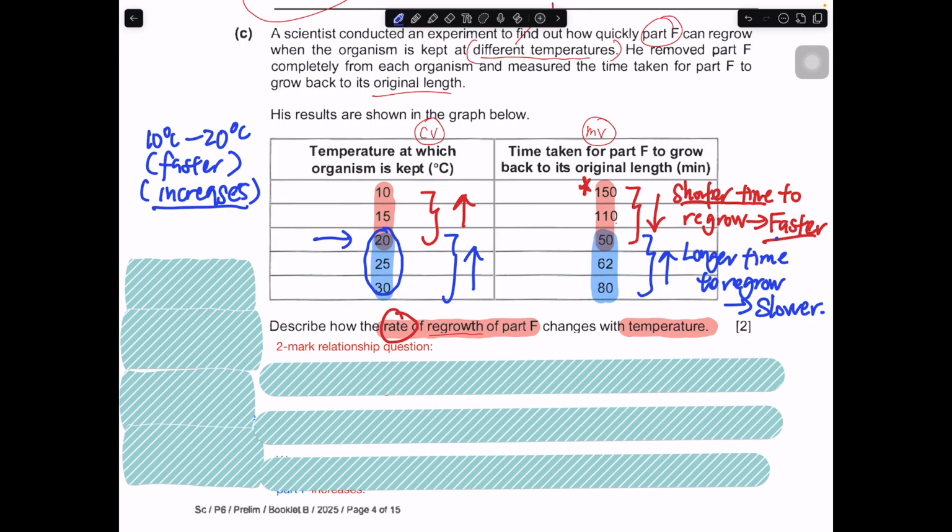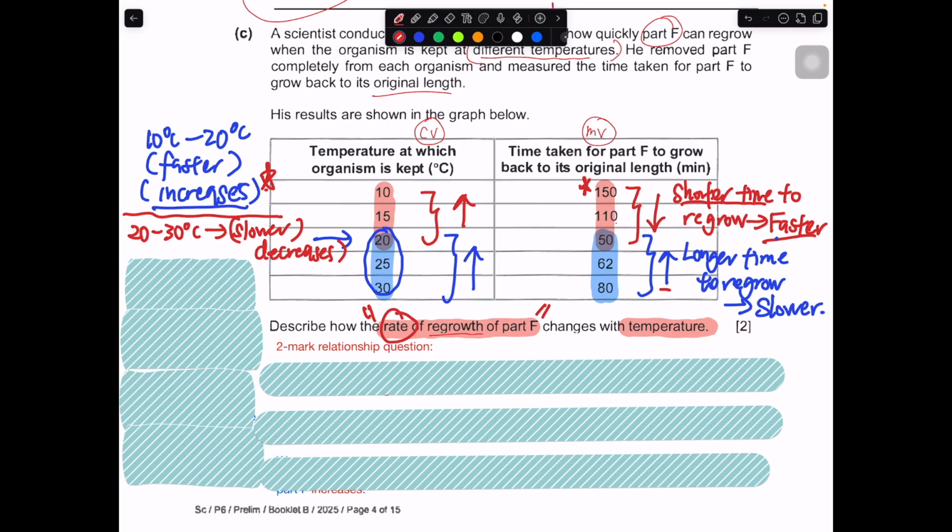Okay, so then the next portion is this. This part is a very tricky question. So you cannot just base on the data and answer it accordingly. You have to change, based on what they have given to you. So if it's 20 to 30, it's happening slower. So if the rate of regrowth is lower, that means it's starting to decrease. The rate of regrowth is decreased. That's why it took a longer time. The time actually increases.